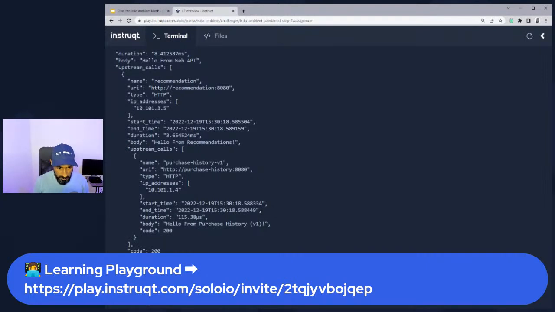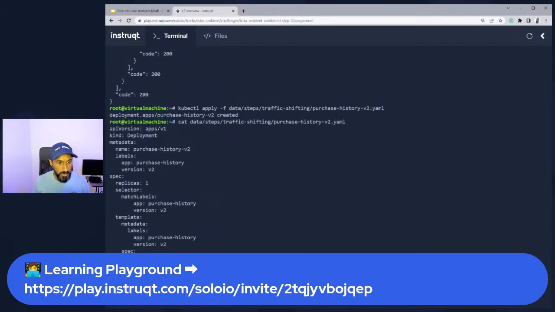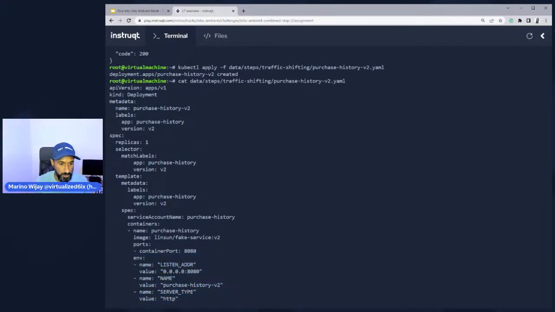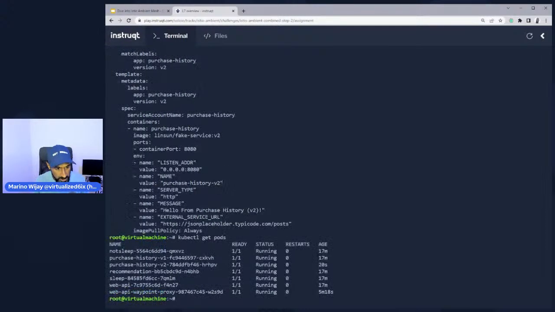So I'm just going to remove this. I'm just going to do a quick cat. Now, this deployment simply has deployed version 2 of the purchase history, which means we have 2 versions. So if I do a kubectl get pods, you see that I have version 1 and version 2.